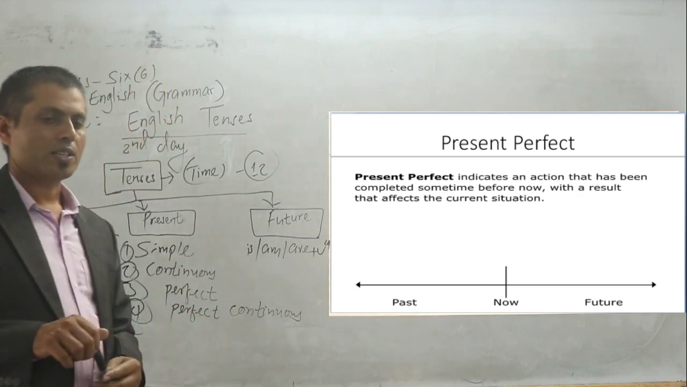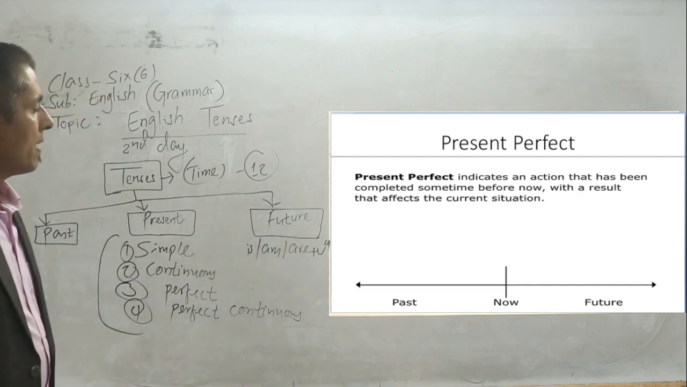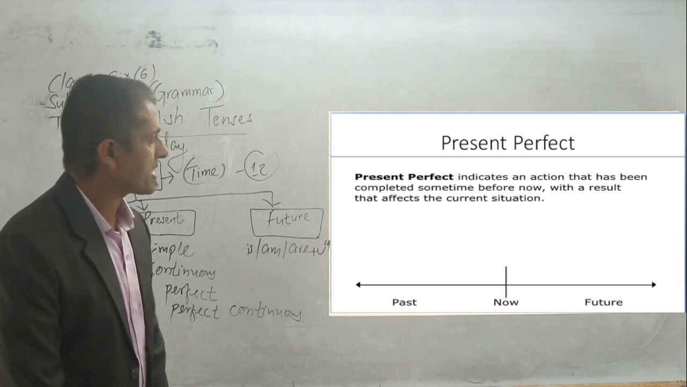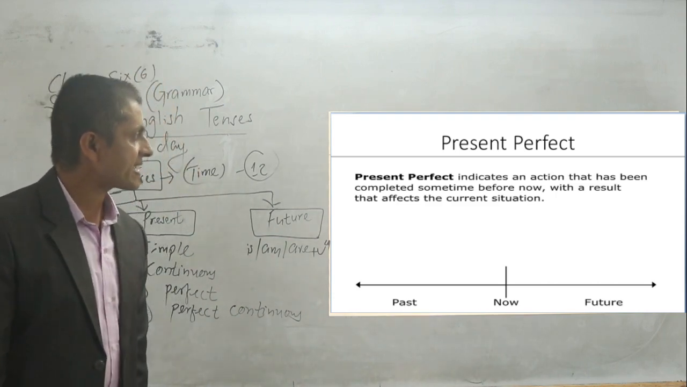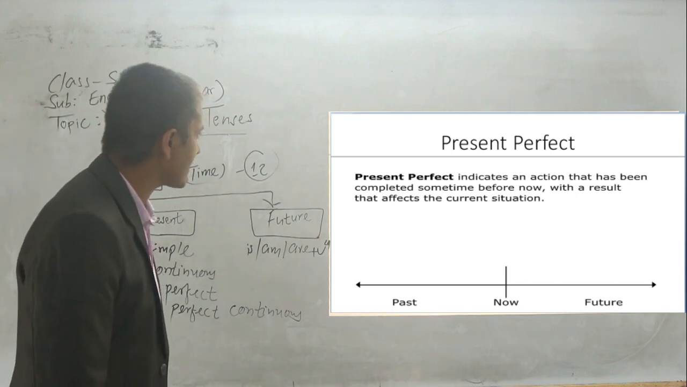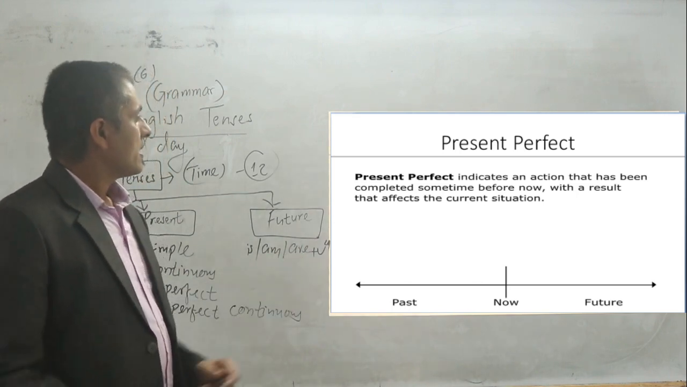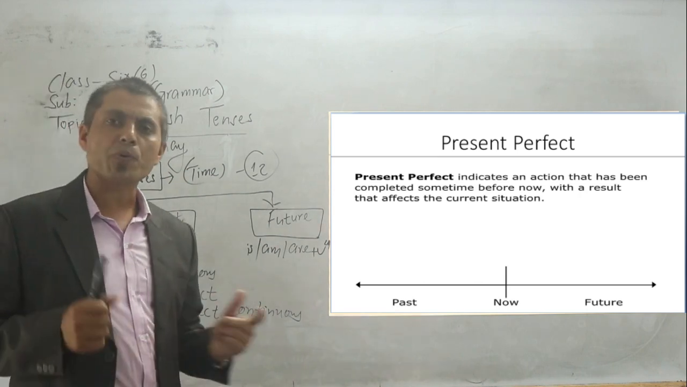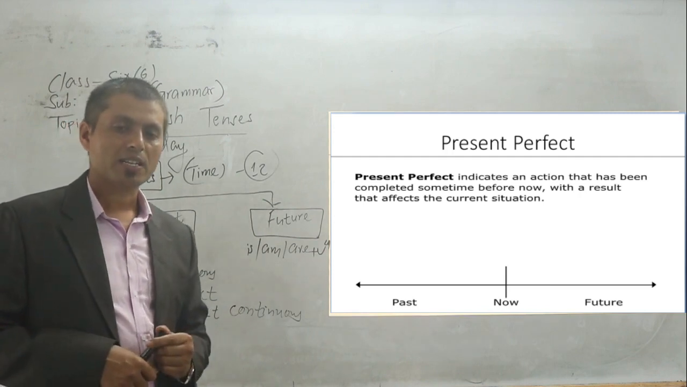Okay, now we're going to begin the next one. This is another aspect of present tense, what? Present perfect tense. Present perfect indicates an action that has been completed sometime before now with a result that affects the current situation.